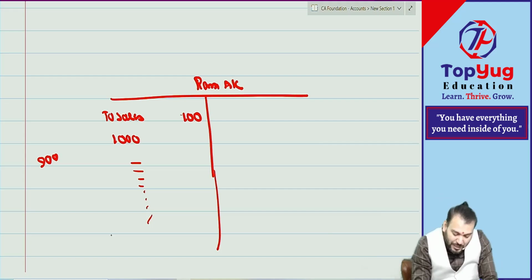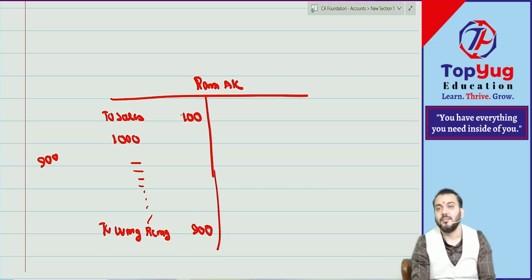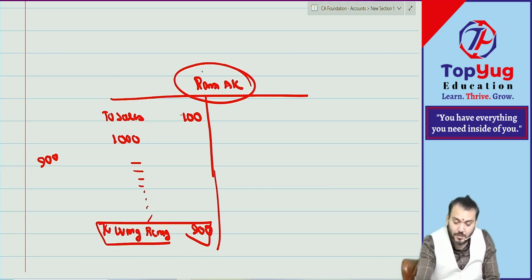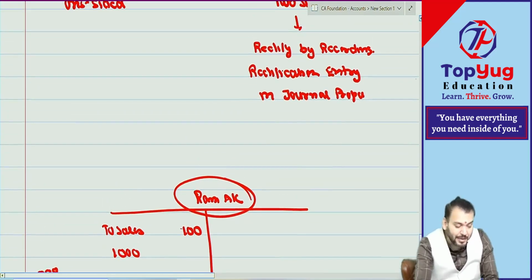So what we'll do, we write down one statement, two wrong recording. You can do two recording with the wrong amount and you can increase this by 900. So we rectify by writing a rectification statement where? In the respective account.